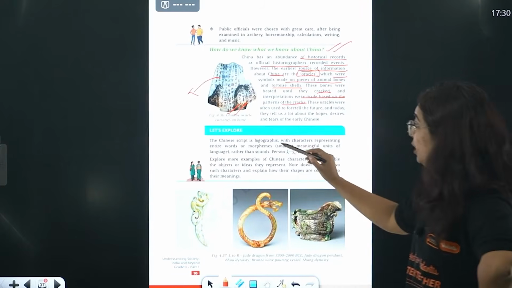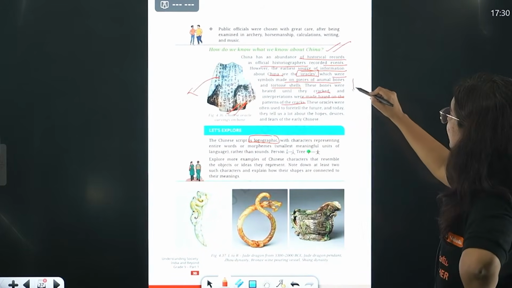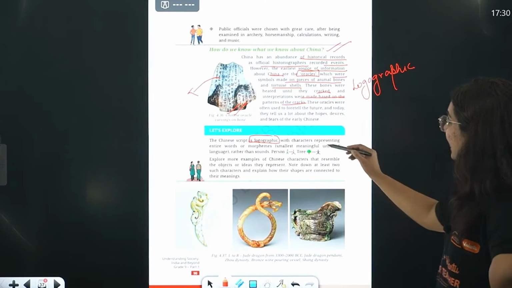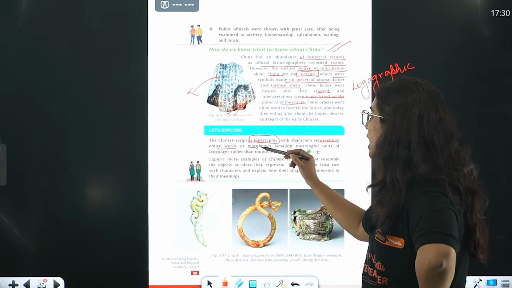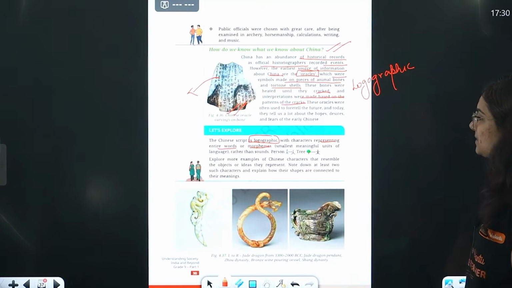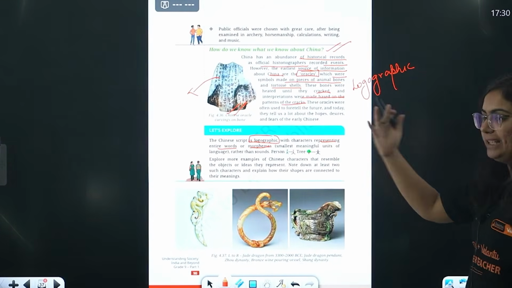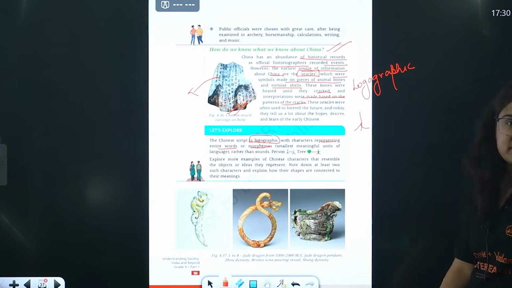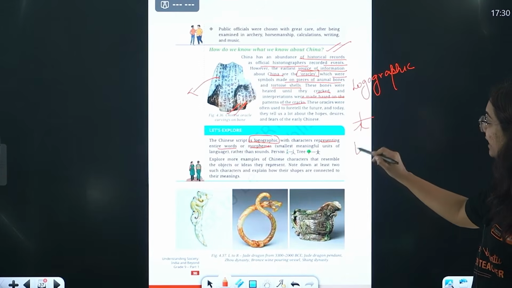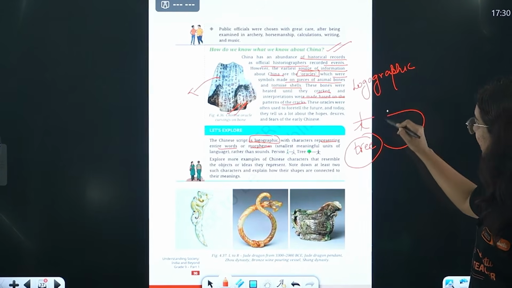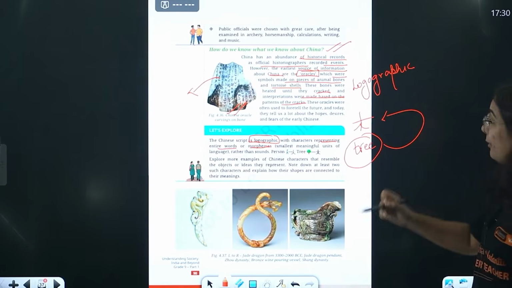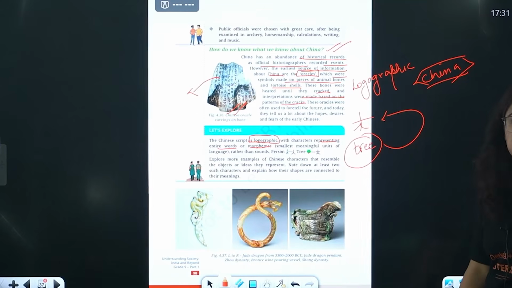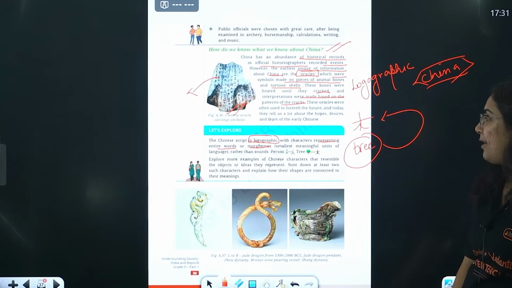Okay? The script used in China was logographic script. What do we call it? Logographic script, where characters represent entire words or morphemes. Morphemes means smallest unit in the language, basically a word in the smallest way possible. Like there is a tree, so they will draw it likewise. So this is a tree. They need not write T-R-E-E. So there is a picture-based logograph, right? Logograph, which in China is taught right now also. You know that? They learn so many characters like that. And that script is referred to as logographic script.